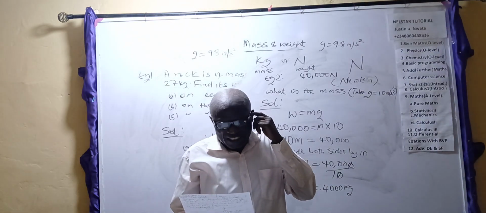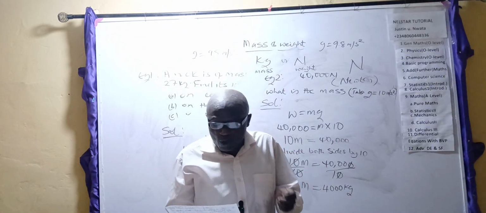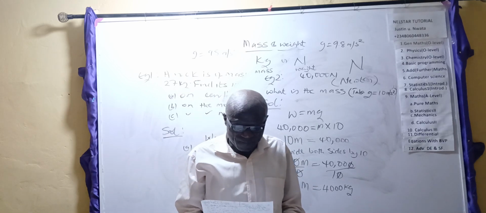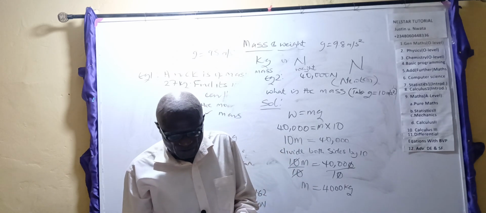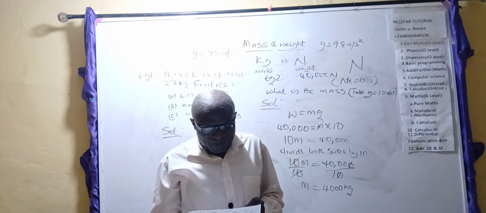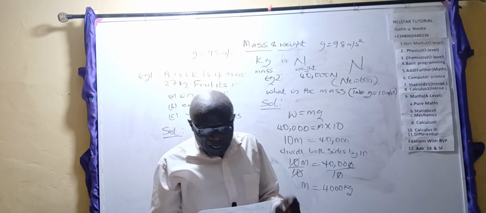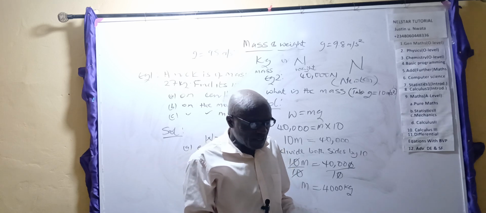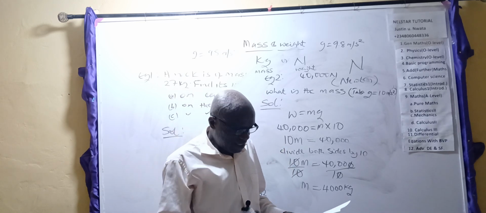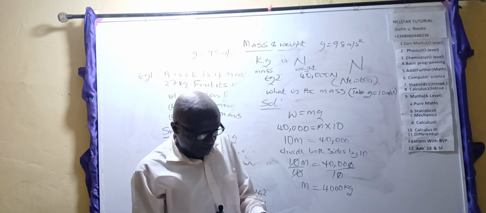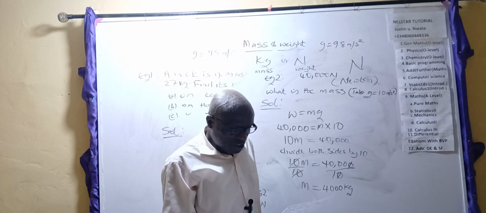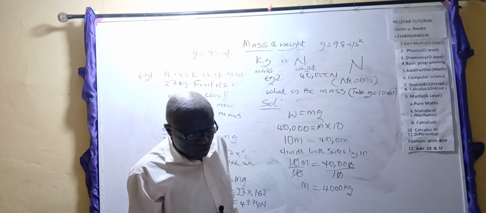Third, weight can change depending on how much gravity is acting upon an object and depending on the location. Note the relationship: mass and weight are proportional to each other. The more the mass, the more the weight. The more the weight, the more the mass. You should also know that mass and weight are often confused.